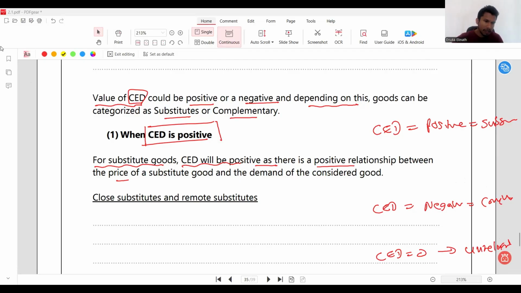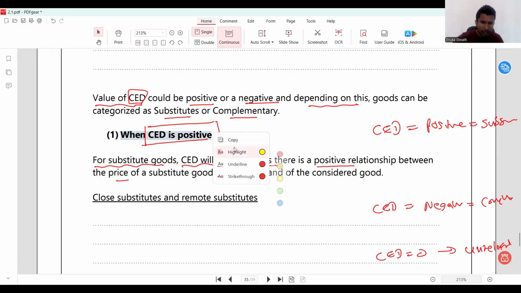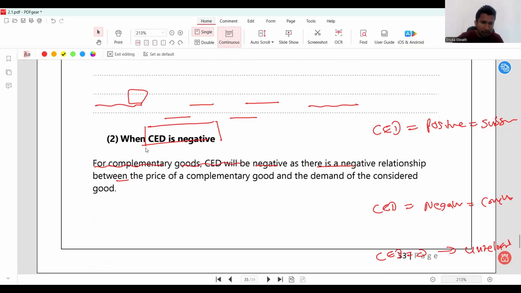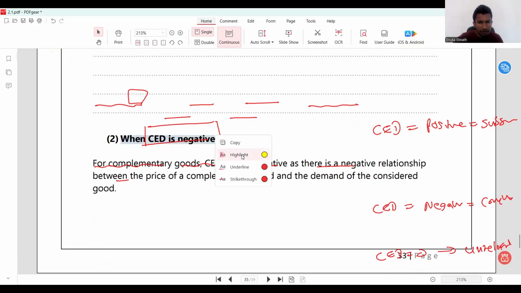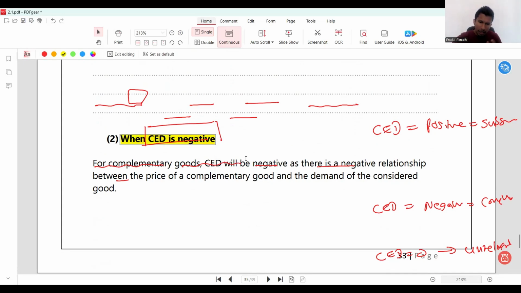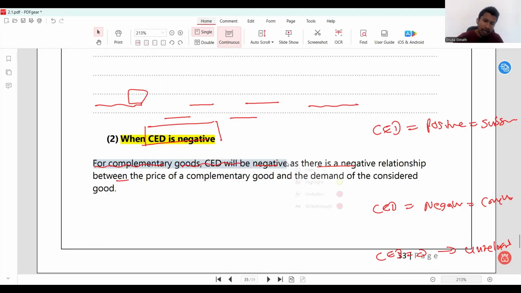So when CED is positive, that is the first one. And look at this one, when CED is negative. It just says the same thing that I mentioned earlier. If CED is negative, the goods are complementary. For complementary goods, CED will be negative.